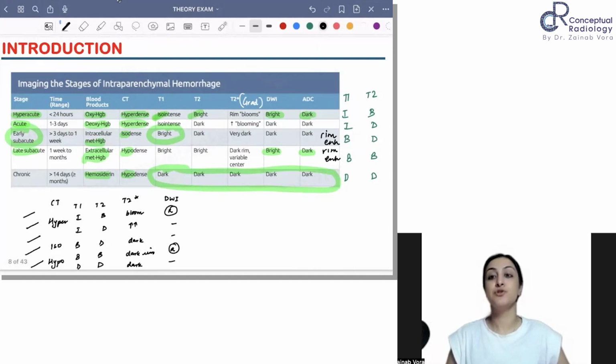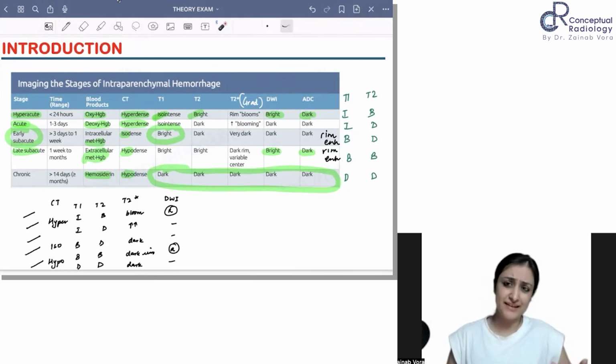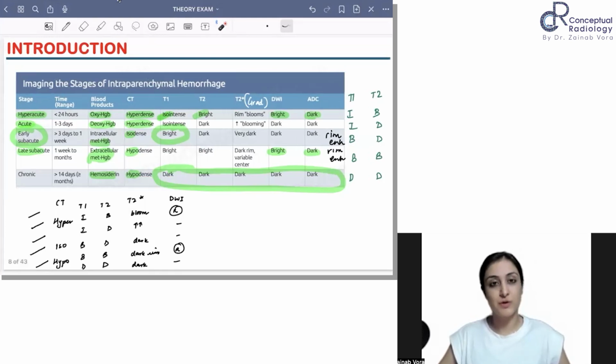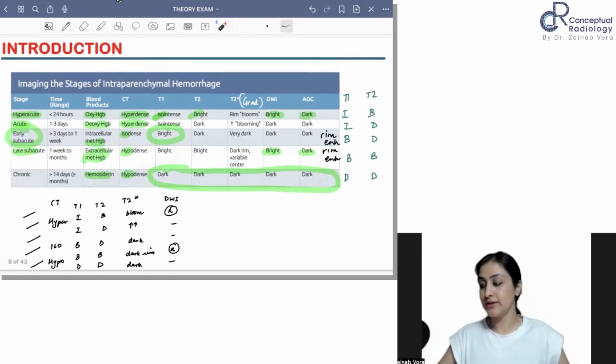Encephalomalacia with hemosiderin versus chronic hematoma becomes very, very difficult to distinguish. But encephalomalacia very rarely will bleed, right? So it is very unlikely for it to have hemosiderin. Then it is chronic hematoma only, isn't it? So chronic encephalomalacia will not have hemosiderin in it. Otherwise, you can't distinguish, because then it's chronic hematoma only, right?